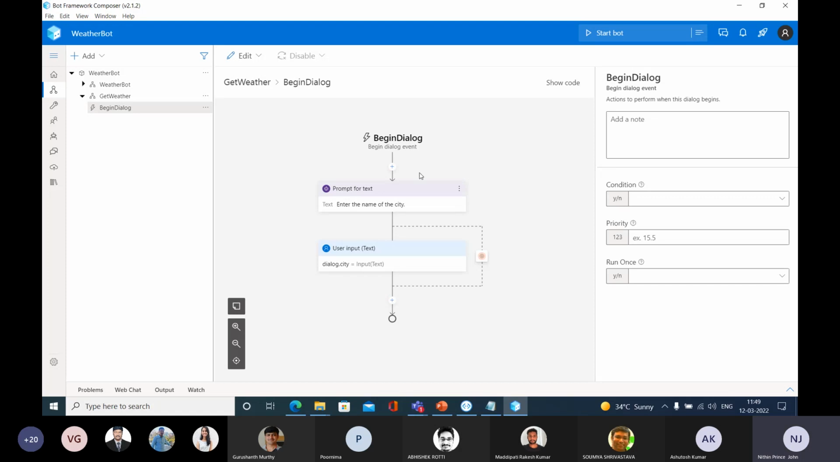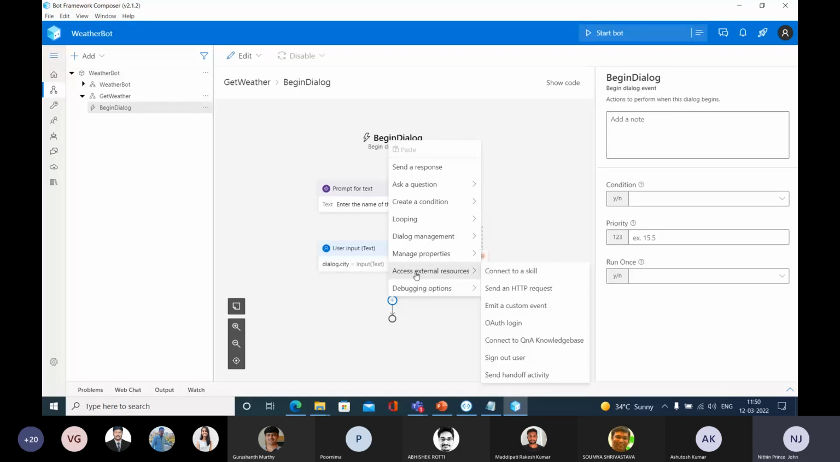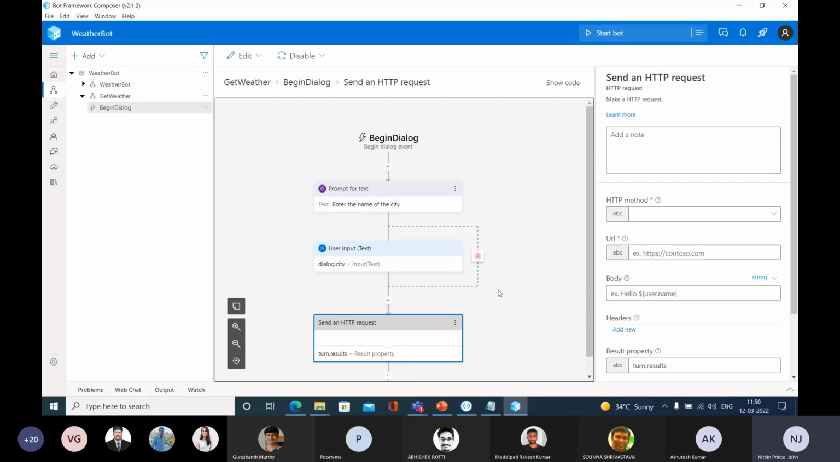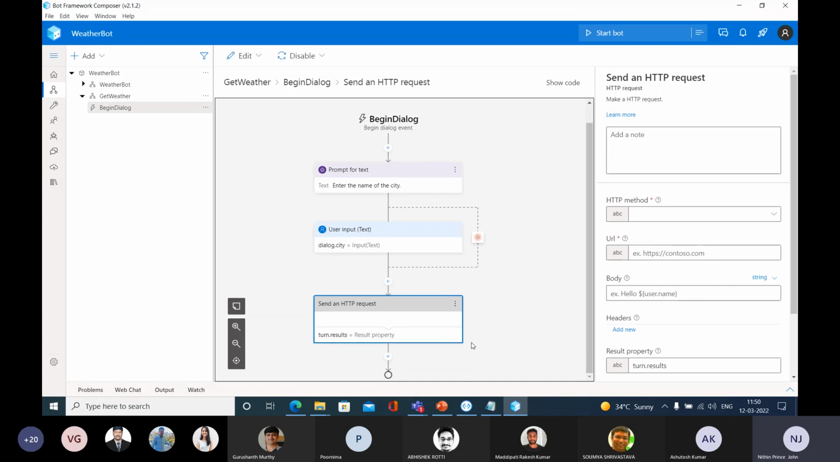Select this begin dialog. Go and select the last plus button. Select this add. Here you can see access external resources. I need to actually send an HTTP request to that particular portal. So go and select this access external resources and send an HTTP request. You are going to get this box.